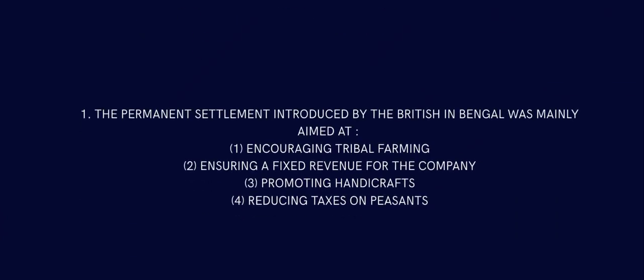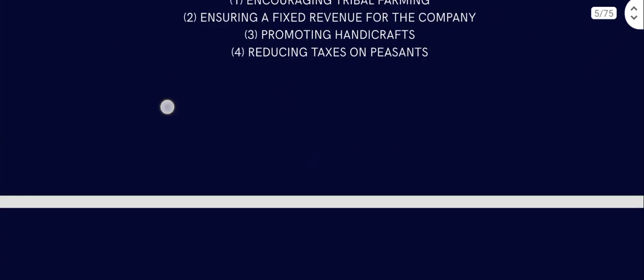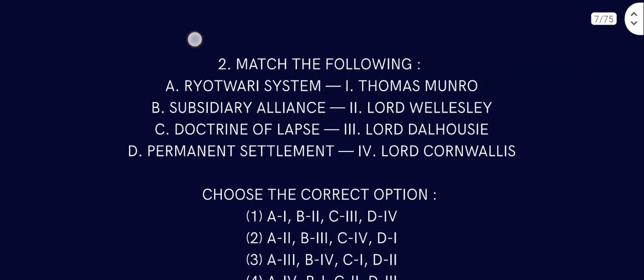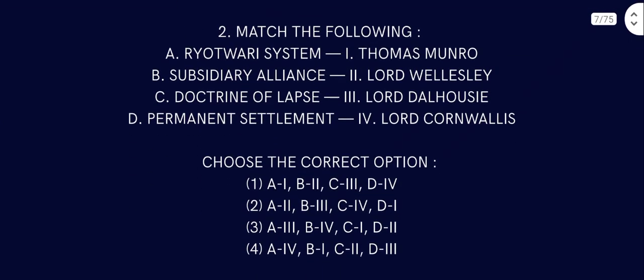The permanent settlement introduced by the British, also known as Zamindari settlement. Permanent settlement introduced by the British in Bengal was mainly aimed at what? Encouraging tribal farming, ensuring fixed revenue, promoting handicrafts, or reducing tax on peasants. They never did anything to reduce tax on peasants, so it's about ensuring a fixed revenue for the company.